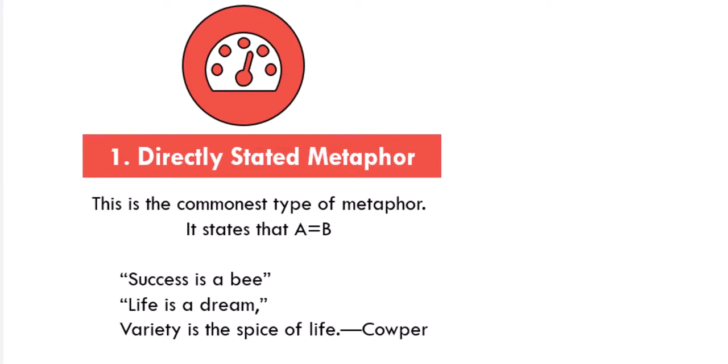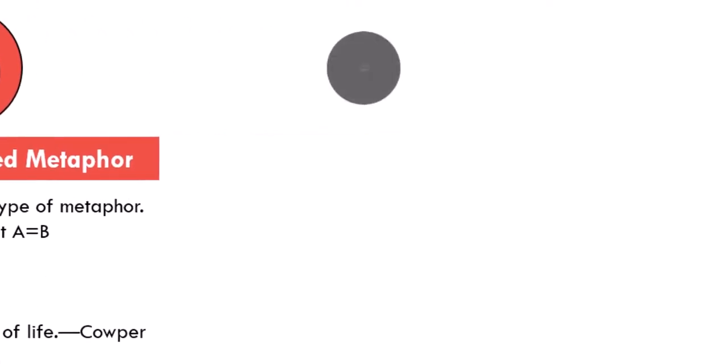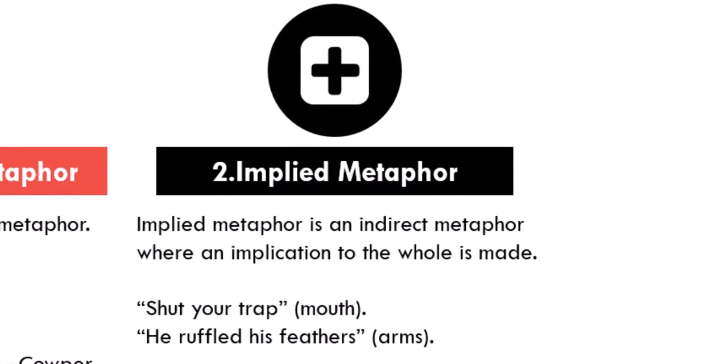So if we take a look at these examples, we have success, which is A, equals B. That is, a bee. In this instance, it's just sounding alike, actually. So success is a bee. Not success is like a bee. No, that's not it. We are saying success is a bee. Life is a dream, not life is like a dream. Life is a dream. Variety is the spice of life. The second type has to do with implied metaphor.